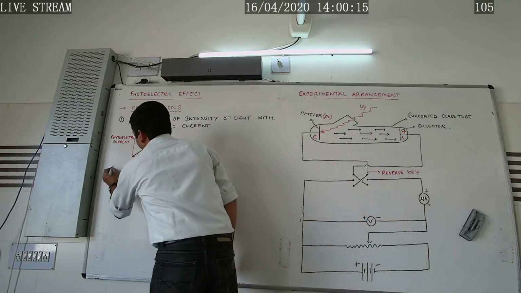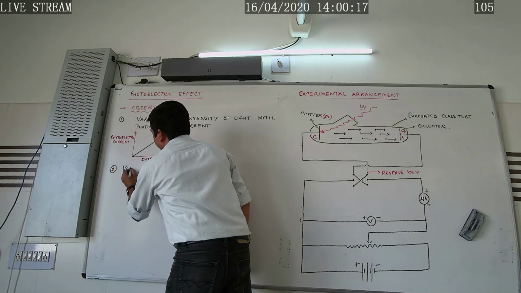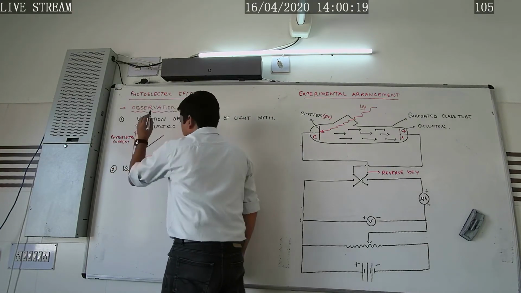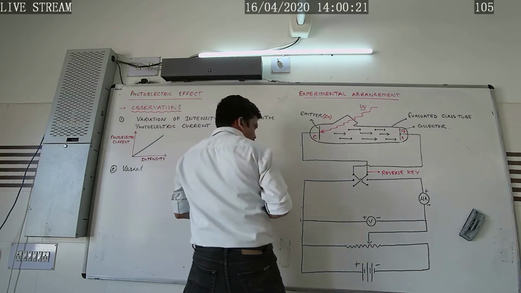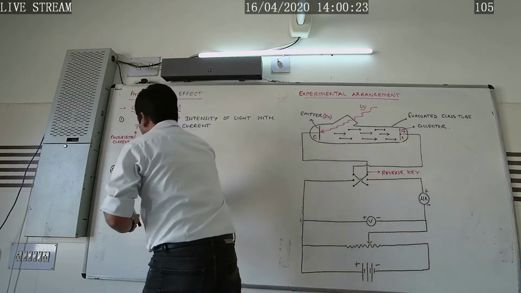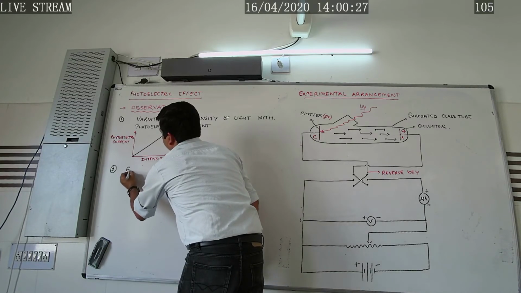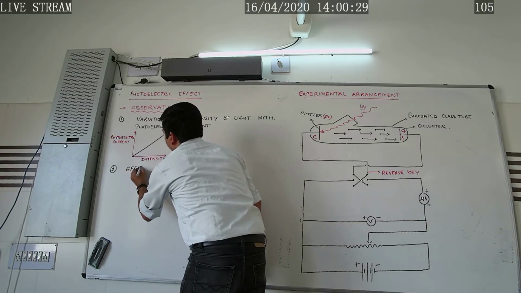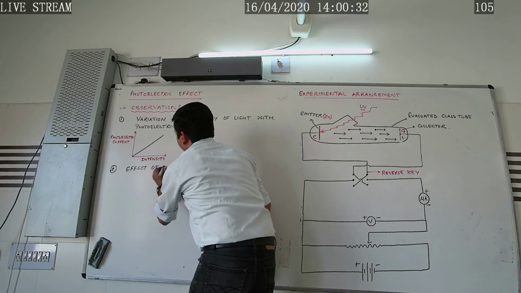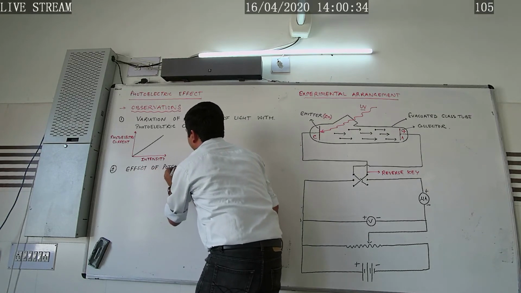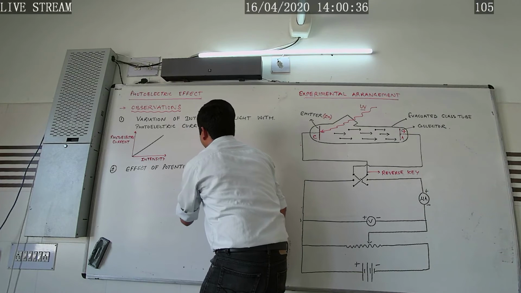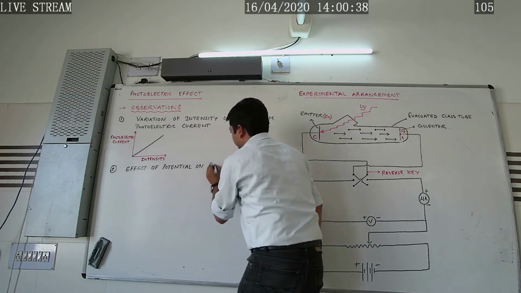The second observation made was the effect of potential on photoelectric current.